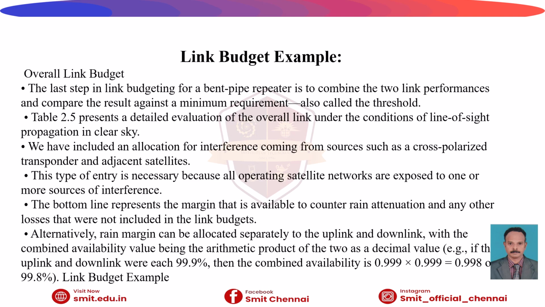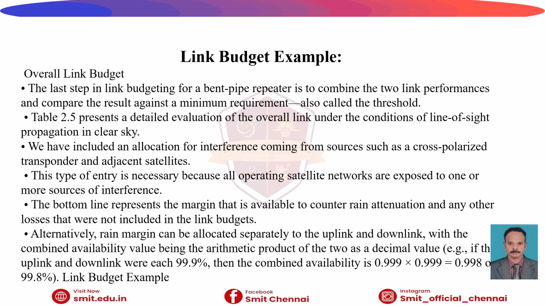So link power example is one last thing that we can resort to for the calculation of satellite performance. The table presents the detailed evaluation of the overall link under various conditions of line of sight propagation in a clear sky, near clear sky. We have included allocation of interference coming from various sources, and the cross polarized transponder and adjacent satellites are also taken into account. So this type of entry is very necessary because all operating satellite networks are exposed to one or more sources